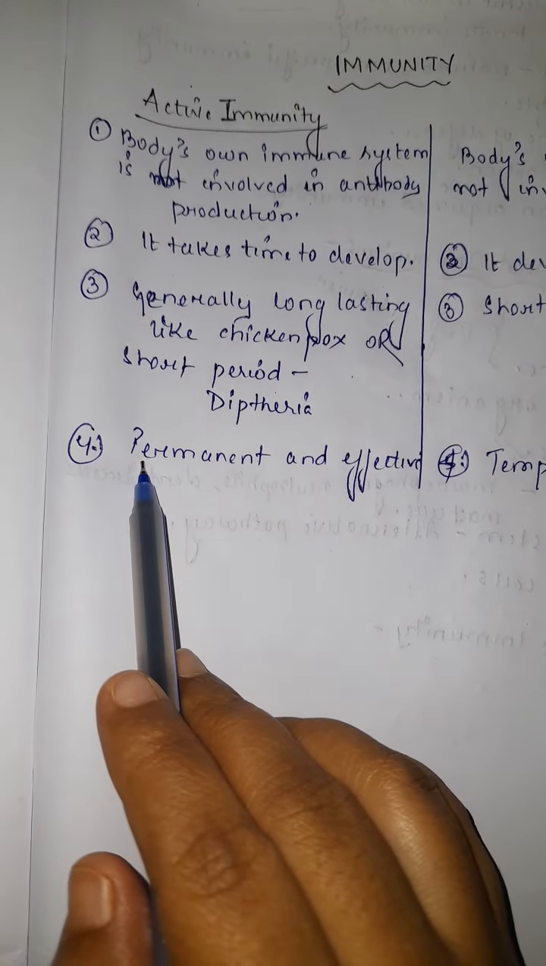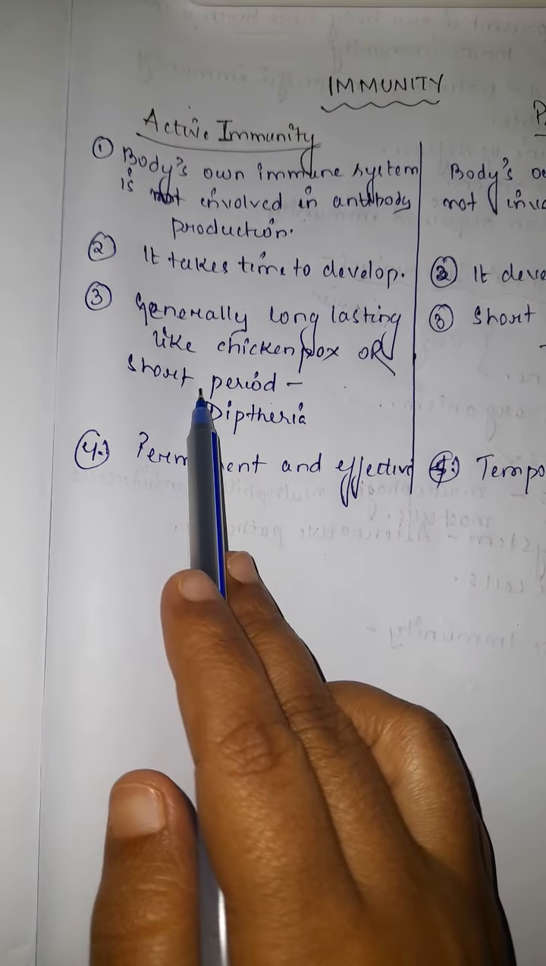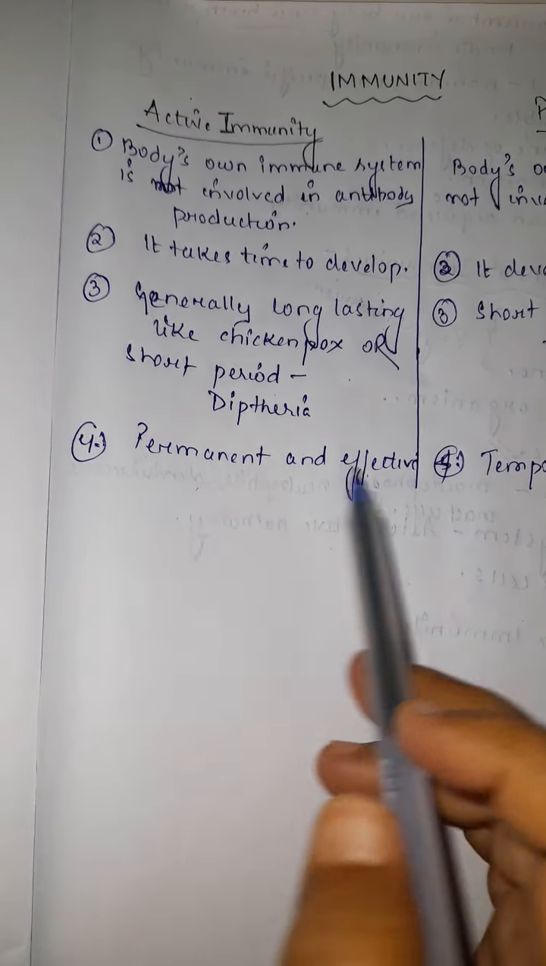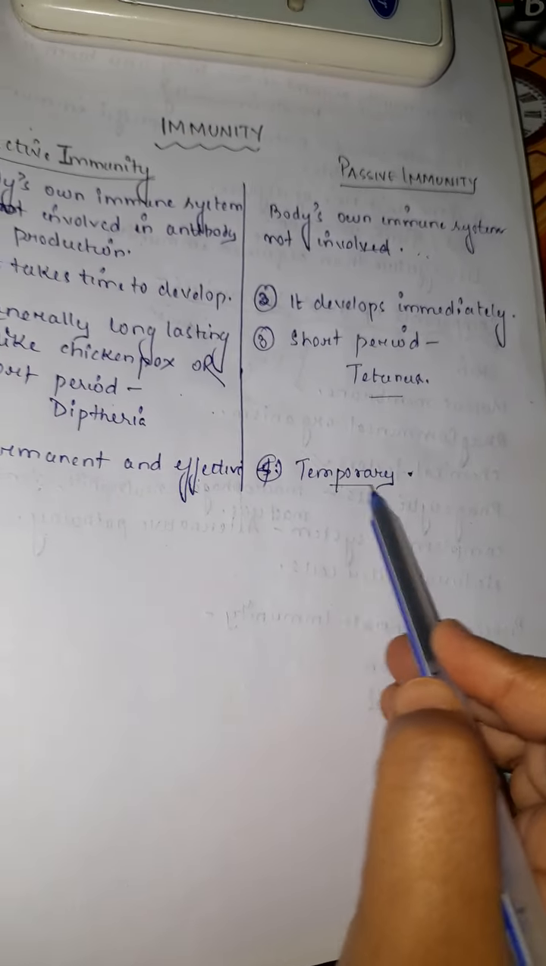Fourth difference is it's permanent and effective. The active immunity is permanent and effective as compared to passive immunity, which is always temporary.